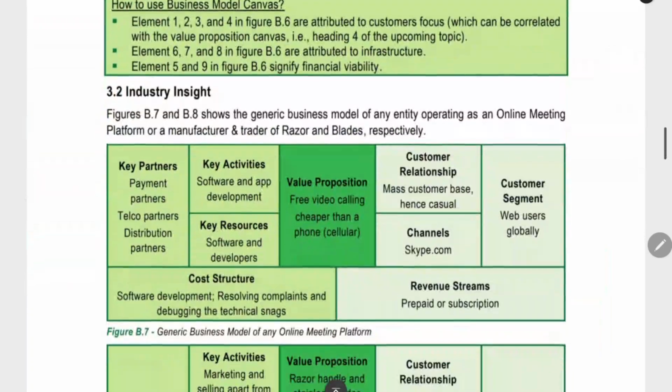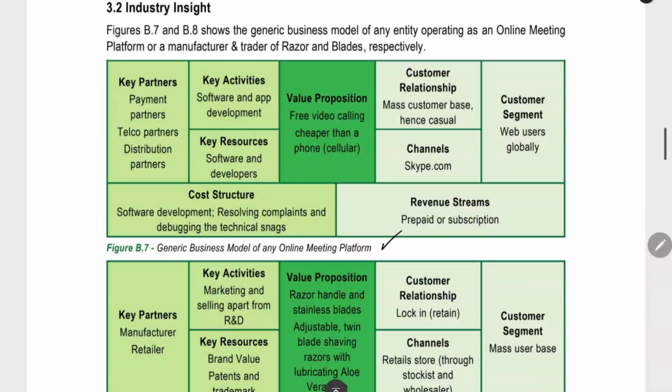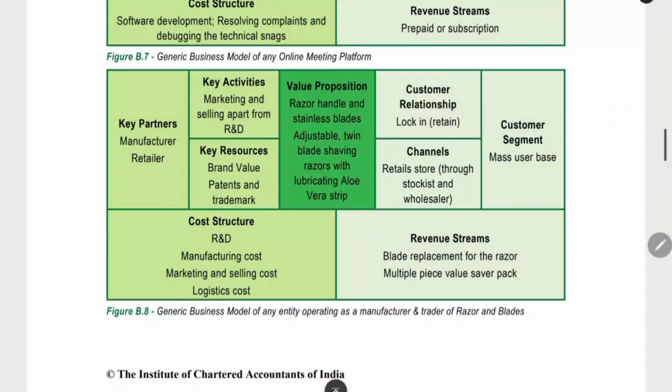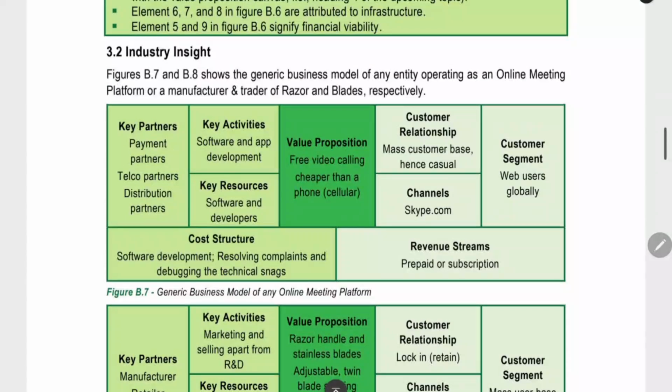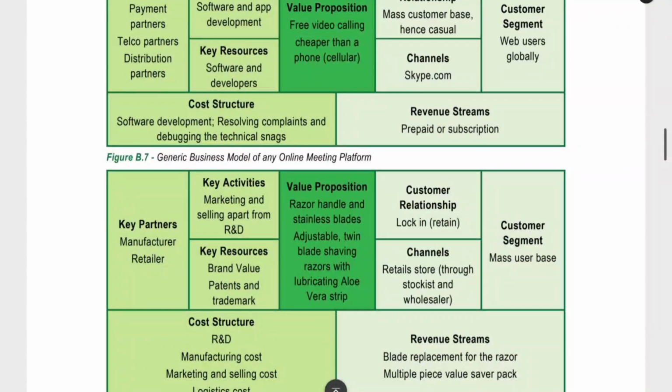Then they have given some examples: for an online meeting platform business, how to implement this business model canvas. In another business, how to implement this business model canvas. Like that, they have given. That and all you can read later. This concept itself is enough. If you want to understand even more based on an example, you can read these examples later.